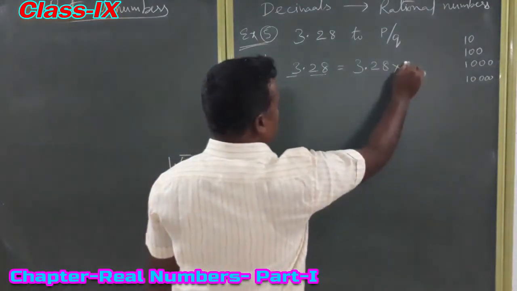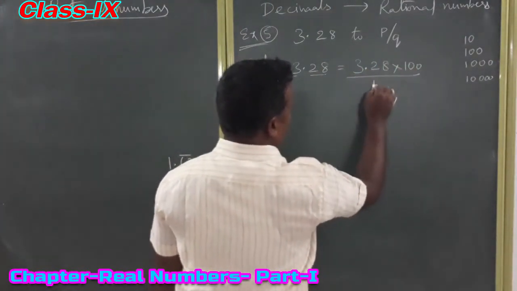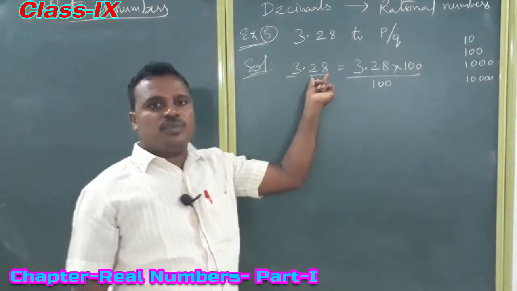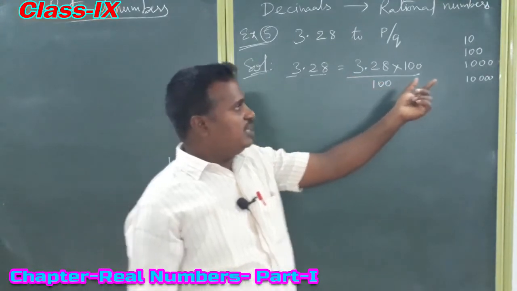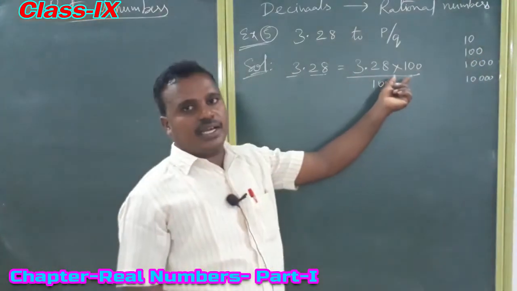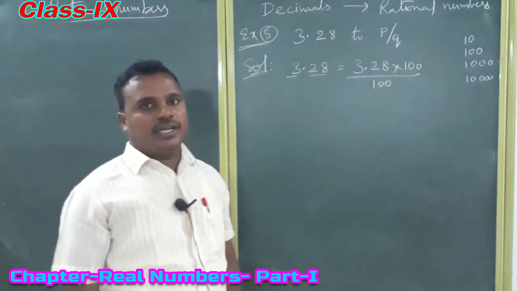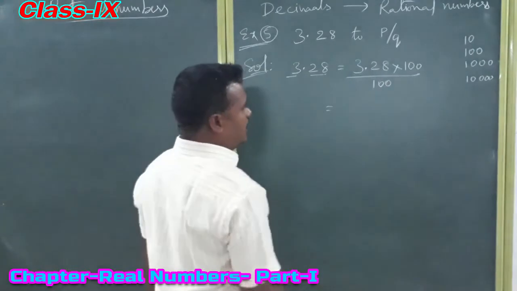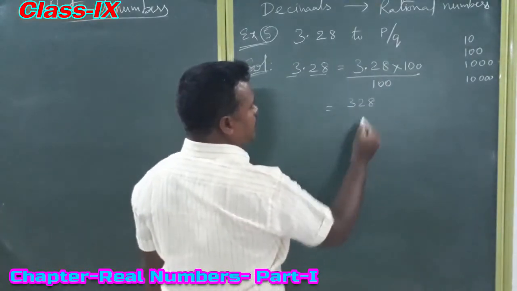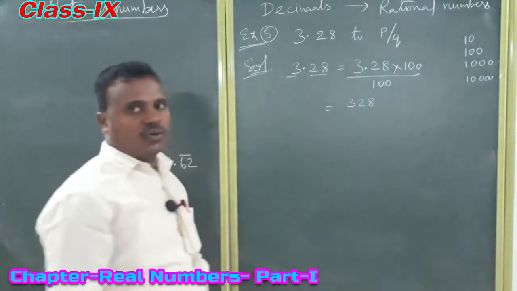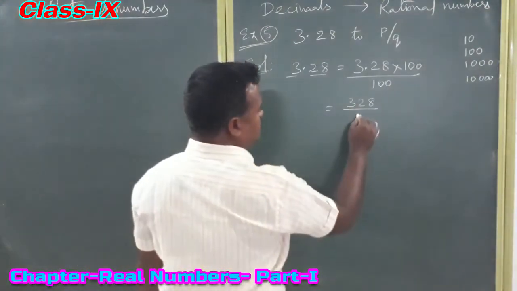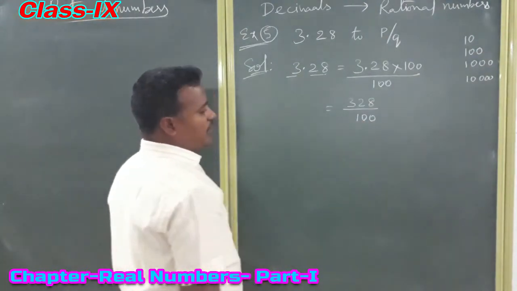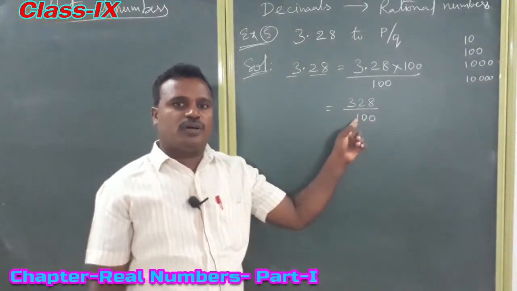3.28 into 100 by 100. Why are we multiplying with 100? There are two digits in the decimal part, so the multiple of 10 is 100. So multiply with 100 and divide the number by 100. Now by multiplying 3.28 into 100, it becomes 328. After the point, if only zeros remain, there is no need for it, so we get the form p by q, but it is not in the simplest form.